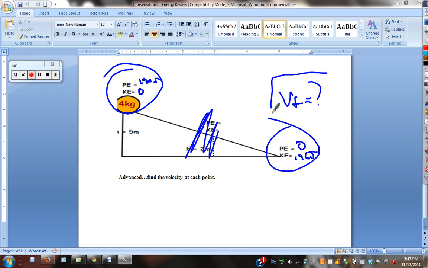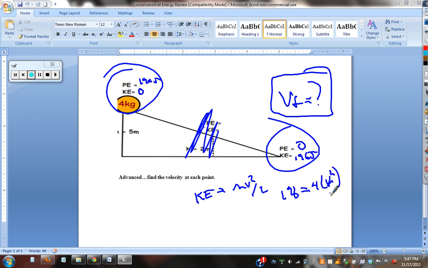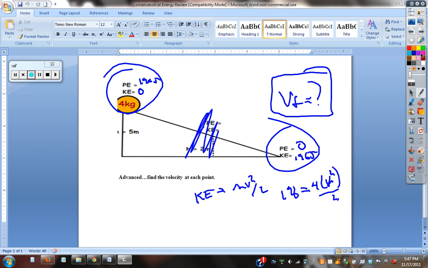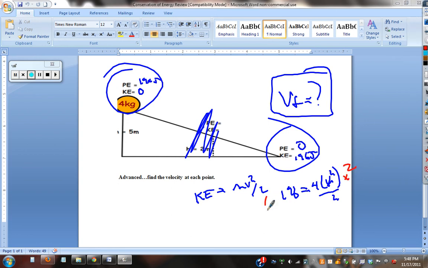Here is your advanced question, however. Doing this is your proficient. Your advanced is taking it one step further and finding velocity. Now we can use our kinetic energy formula. KE equals mv squared over 2. 196 equals 4 v squared over 2, times 2, times 2, equals